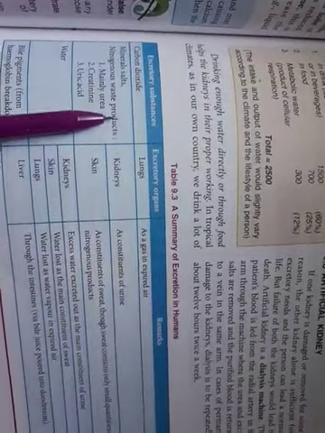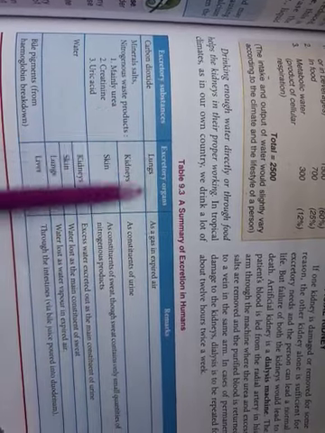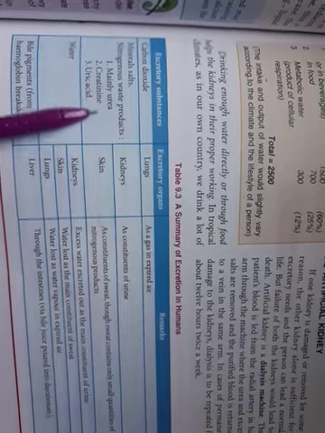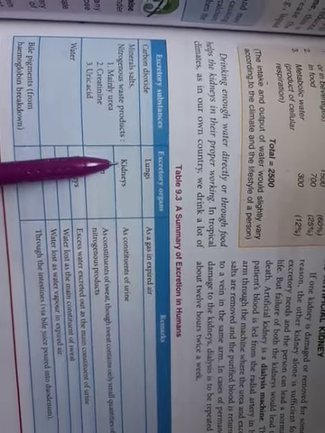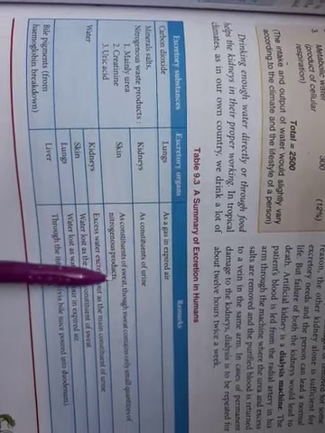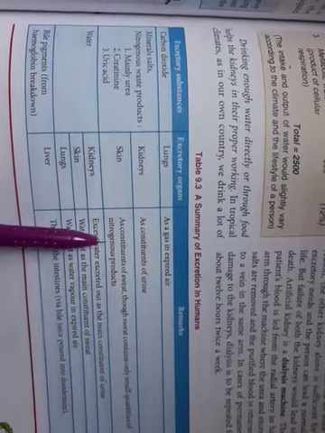So here is a summary of excretion in humans. The excretory substance carbon dioxide is given out by the lungs as expired air. Mineral salts and mainly urea are given by the kidneys, then creatinine and uric acid, by the kidneys and skin. The kidney gives them as a constituent of urine, the skin as a constituent of sweat, which contains a small amount of nitrogenous product.